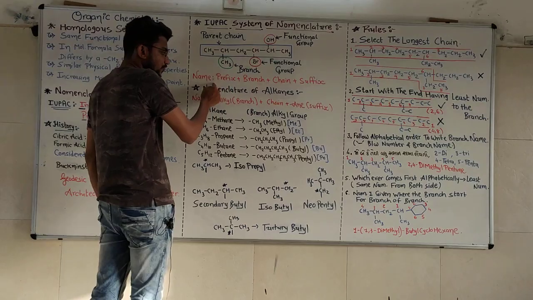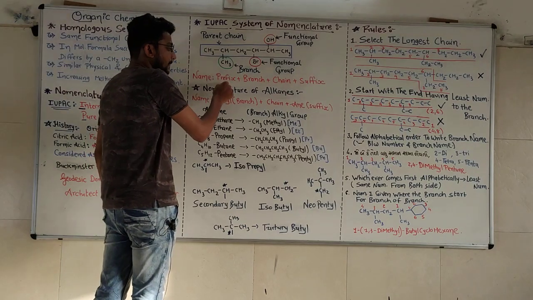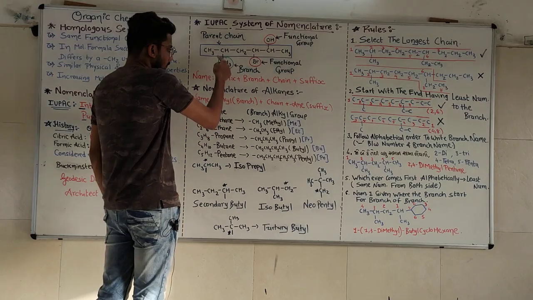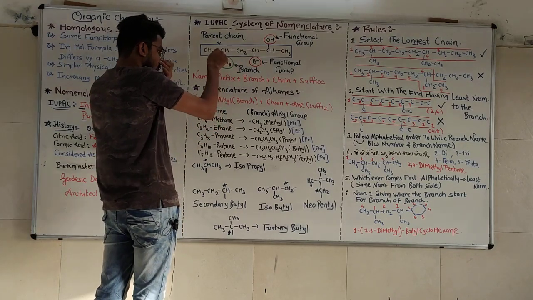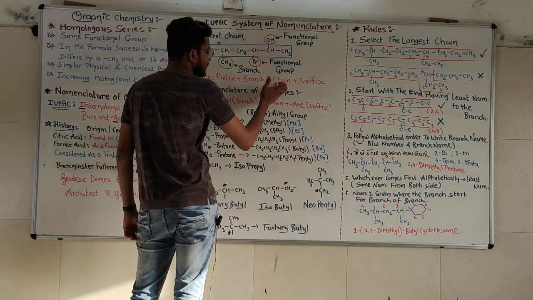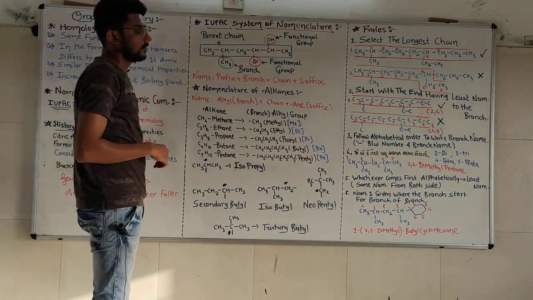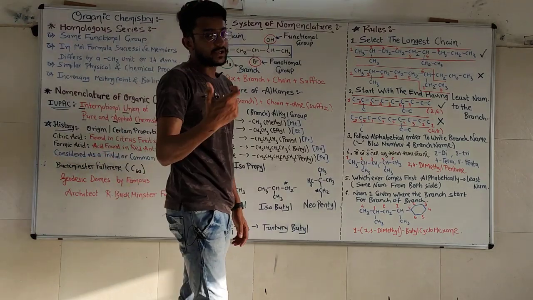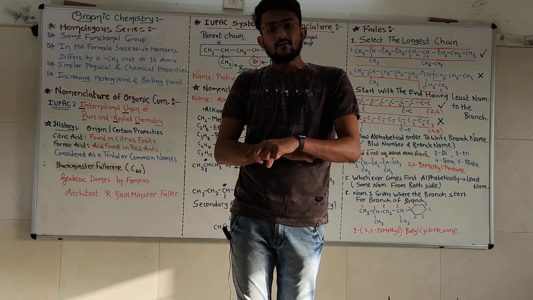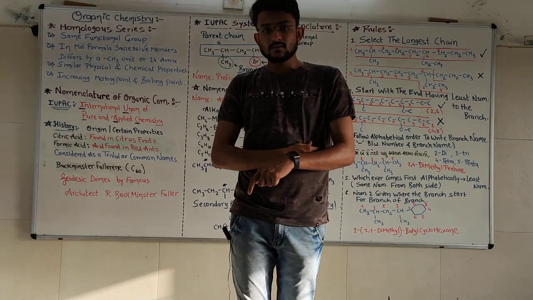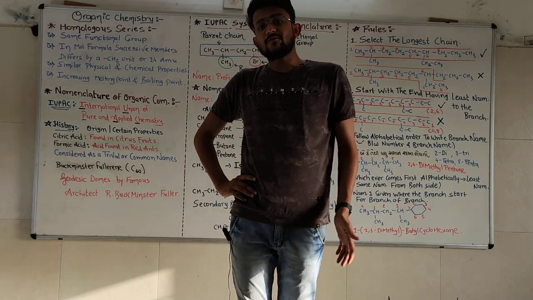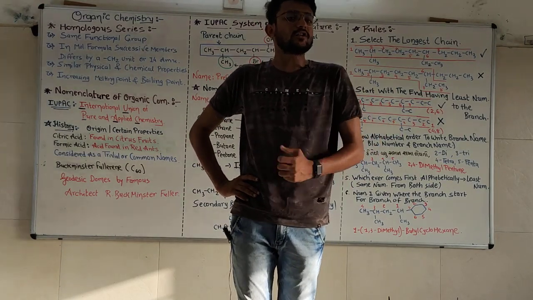Prefix with the position, then branch with the position again. We have one particular branch over here, so the second place goes to the branches, third place goes to the parent chain. Alk is the chain. If we have 3 carbon, then the word prop will be used. If we have 6 carbon, the word hex will be used. If we have 8 carbon, the word oct will be used.